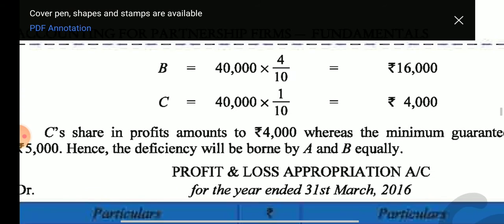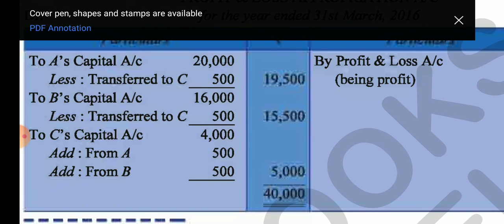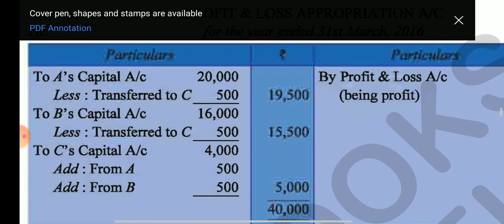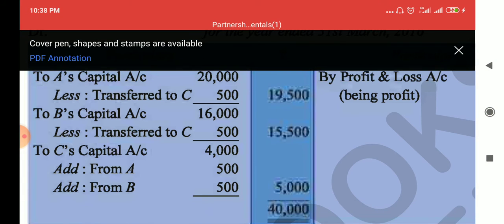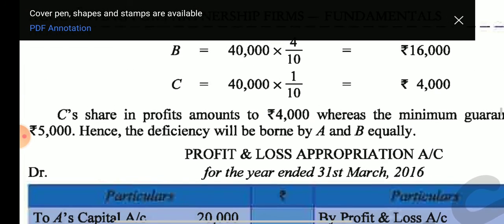But C has a guarantee of 5,000, so there is a shortfall of 1,000, which is to be given by A and B in their equal ratio. So the 1,000 is divided in two parts, 500 and 500. That 500 is deducted from A's capital and B's capital, and that will be added to C's capital.